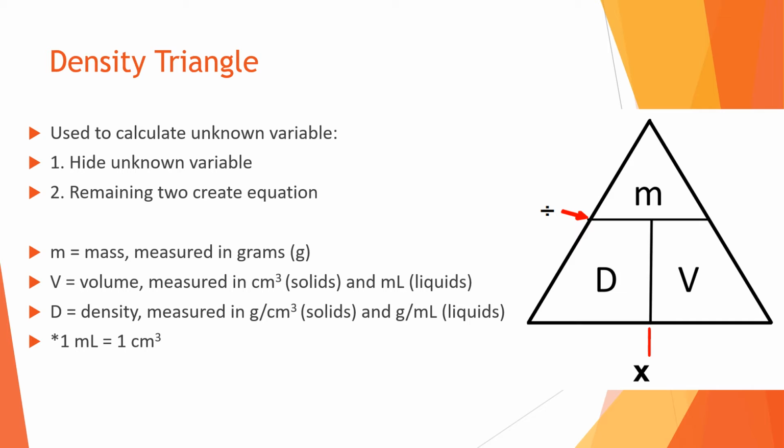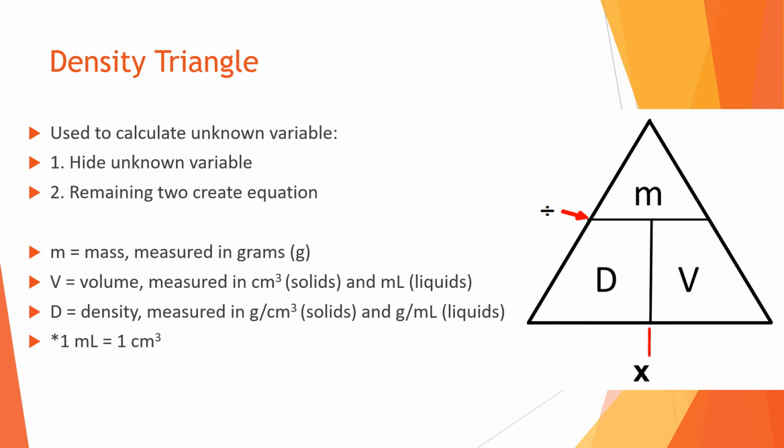Okay, so density triangle. We are going to learn how to calculate the density of different substances based off mass and volume. Or sometimes maybe you're given the density and the volume of a specific substance and you need to determine the mass. So we're going to be using this triangle to help us with our calculations.